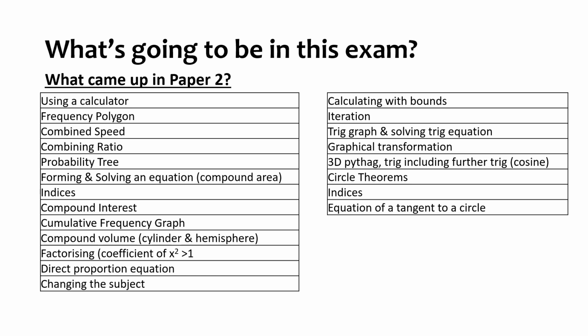Although we saw some of those things that we were saying will come up in papers 2 or 3, there's still every opportunity that these things could come up in paper 3 as well, because sometimes topics can repeat themselves and sometimes topics are quite big. So things like the compound interest question, I don't think that means that we won't see any more percentages, because we haven't had a nice big reverse repeated percentage change question yet. So I think there's every chance we could see something like that again.